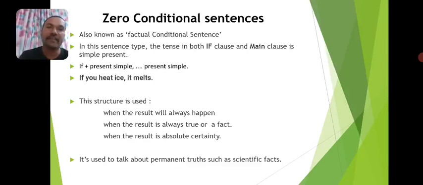So to talk about these kinds of scenarios, we normally use zero conditional sentences. It's used to talk about permanent truths. So zero conditional sentences are always used in our conversation to talk about permanent truths, such as scientific facts.